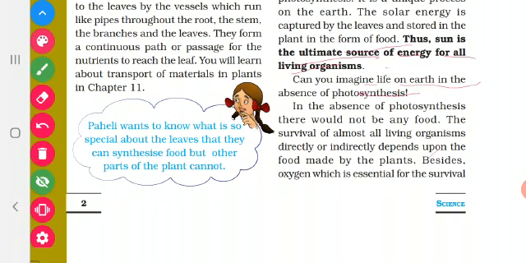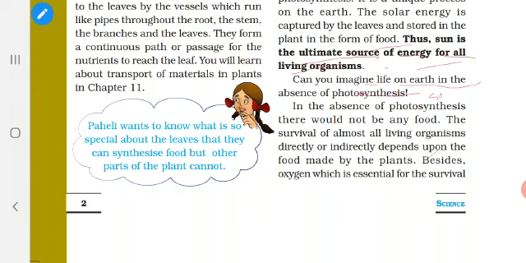Okay children, have you all understood? Yes. So these 2 are the homeworks for you. The first question is, why is the sun the ultimate source of energy for all living organisms? Then the second question, what happens to life on earth in the absence of photosynthesis? You have to imagine, if there is no photosynthesis, how the life will be on earth. Like that you have to imagine and write in 5 sentences.